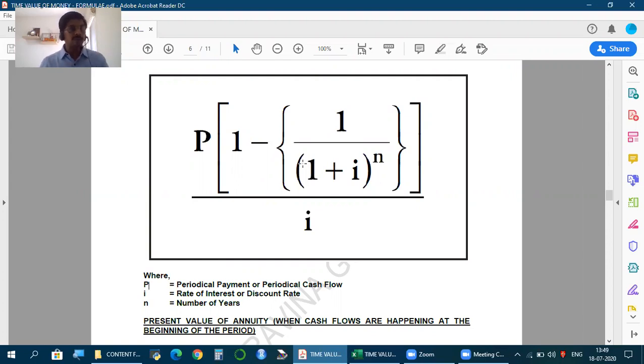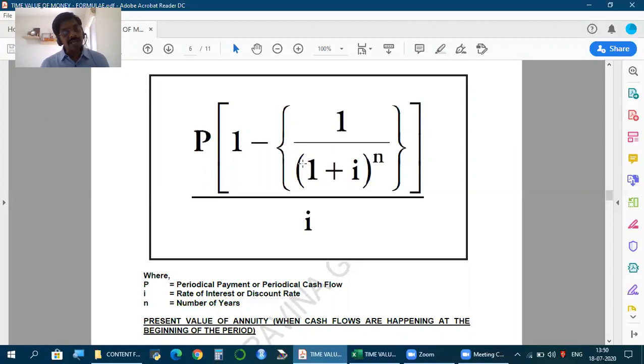The base formula we have is what we can use to find future value or present value when cash flows are happening at the end of the period and it is happening annually. I repeat, in all cases, the base formula we have is applicable when cash flows are happening at the end of the period and it is happening annually. Then we can use this.